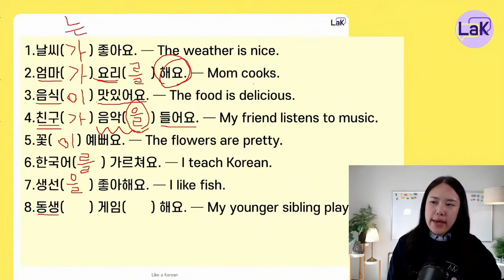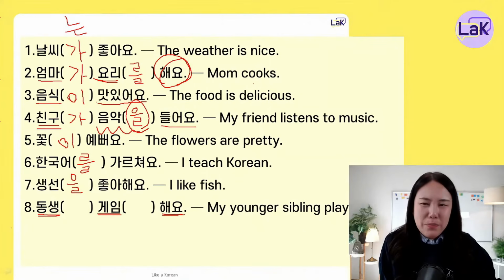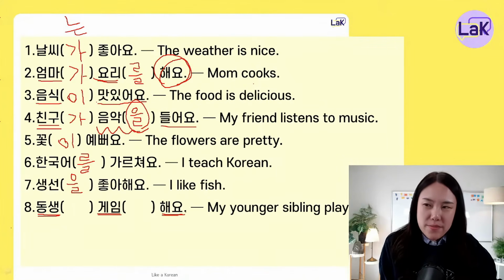Now, 동생 게임 해요. What is 동생? 동생 means younger sibling. And game. What is game? Game is game. And 해요 means do. Koreans don't say play games. Koreans like to say do games. So do, 해요, is the verb for play game.